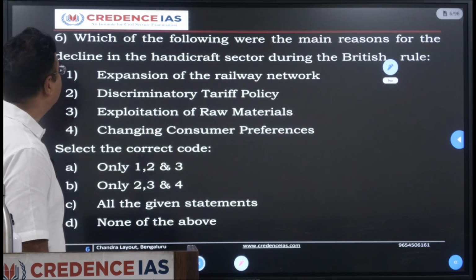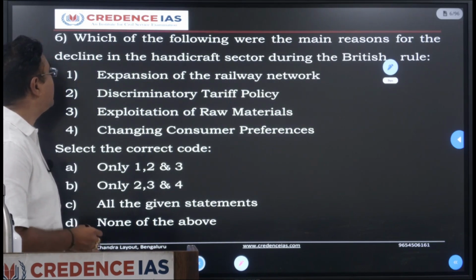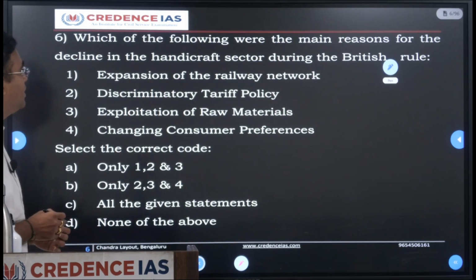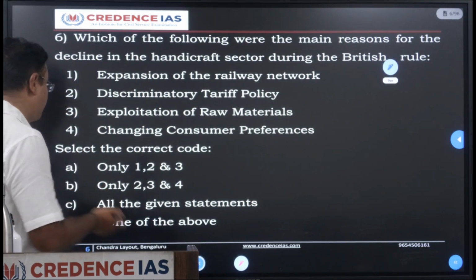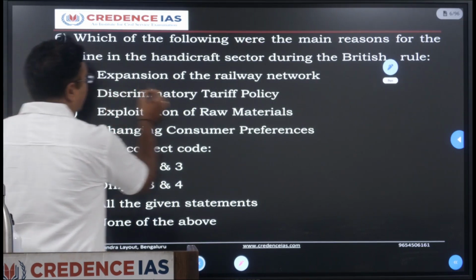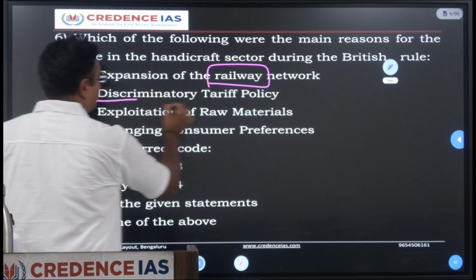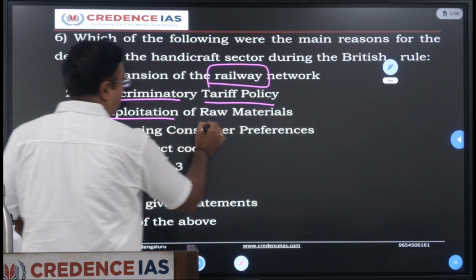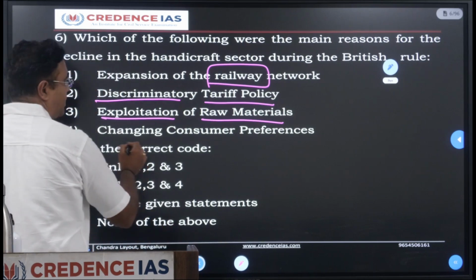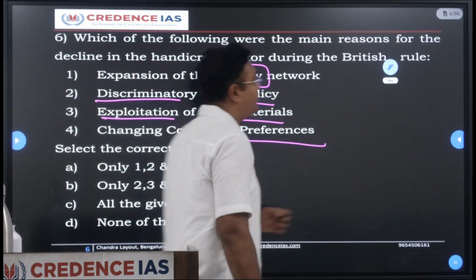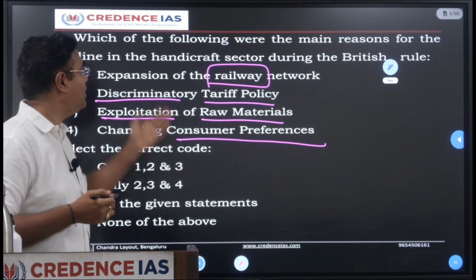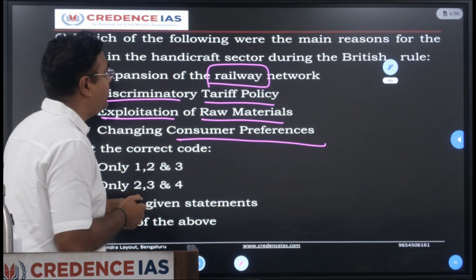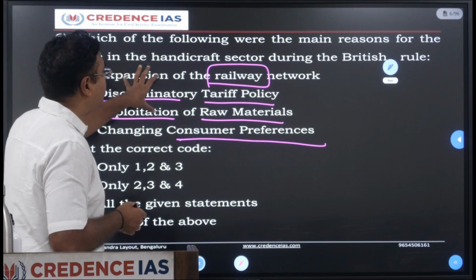Moving on to the next thing. Which of the following were the main reasons for the decline in the handicraft sector during the British rule? It is related to history as well as the economic part. The options given are expansion of the railway network, discriminatory tariff policy, exploitation of raw materials, changing consumer preferences. Which of these are the causes for the decline of the handicraft or handloom sector of India? Expansion of the railway network, definitely.